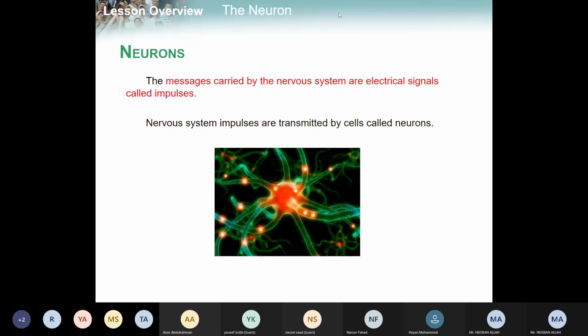The message carried by the neurons in the nervous system are electrical signals called impulses, or we are also using the word signal for this. Nervous system impulses are transmitted by cells called neuron. So these signals which are transmitted from one place to another are called signals or impulses, generated by the nervous system. Their transmission occurs with the help of a cell, and that cell we call neuron.